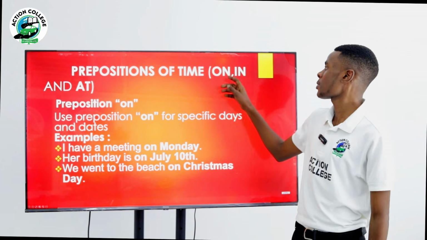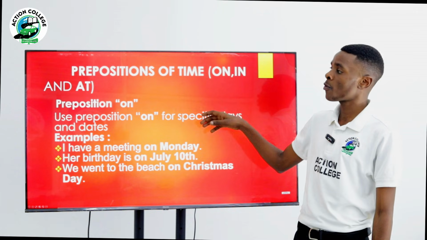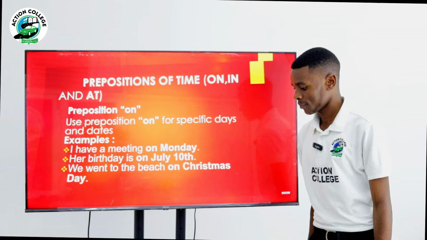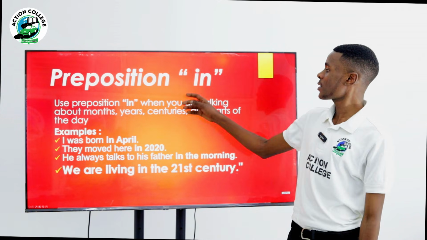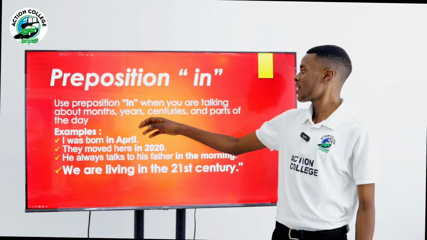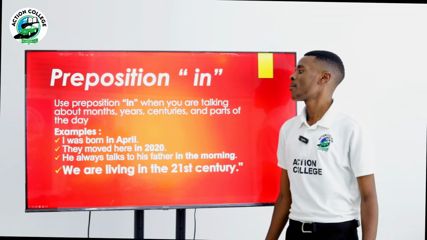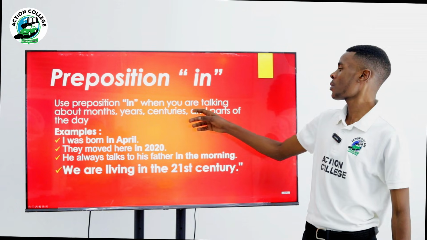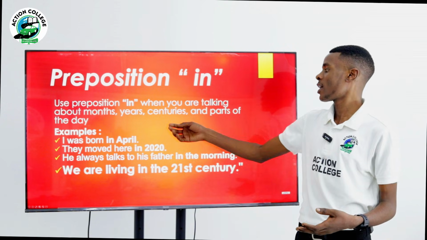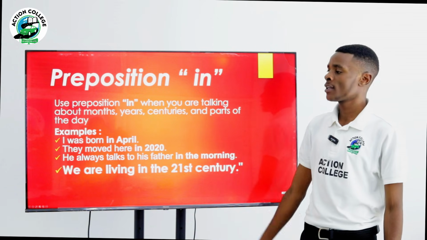Second, we are going to see where we use the preposition in. First, you have to know we use the preposition in when we are talking about time or place. But now we are focusing on time. The preposition in is used when you are talking about months, years, centuries, and parts of the day. It means that we use in when we are talking about months of the year, years in general, and centuries, without forgetting parts of the day.